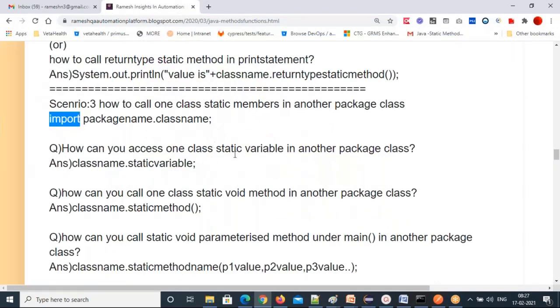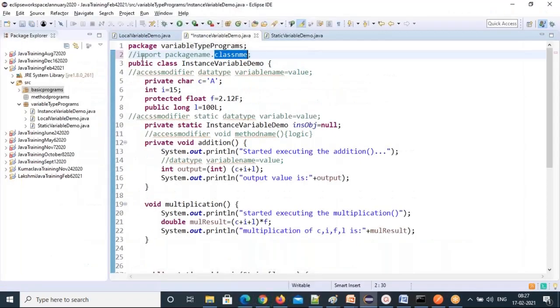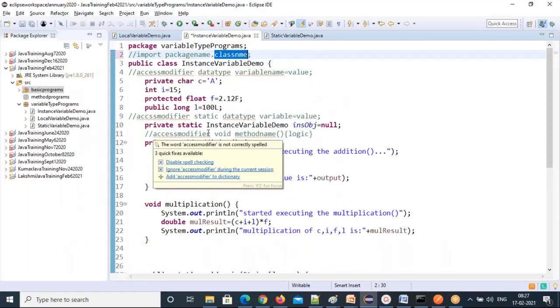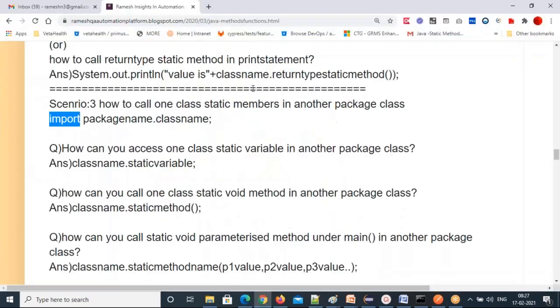But again, after import, you won't directly get permissions. Who will give permissions? Which keywords will give permissions for the members of a class, or for the class also, to the class, method, variable, and constructor? Access modifiers will give permissions.